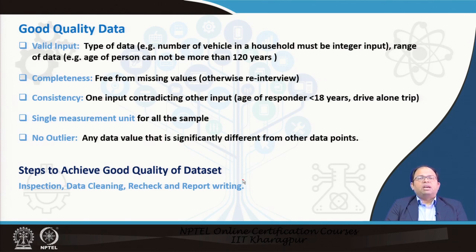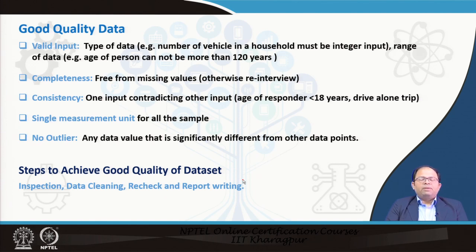Then we should see if the survey is complete. We cannot accept a survey which is incomplete or partially filled, and in that case we can either cancel the survey, or we can ask the interviewer to go to that particular person and redo the survey once more. This is how we can ensure completeness of the data.